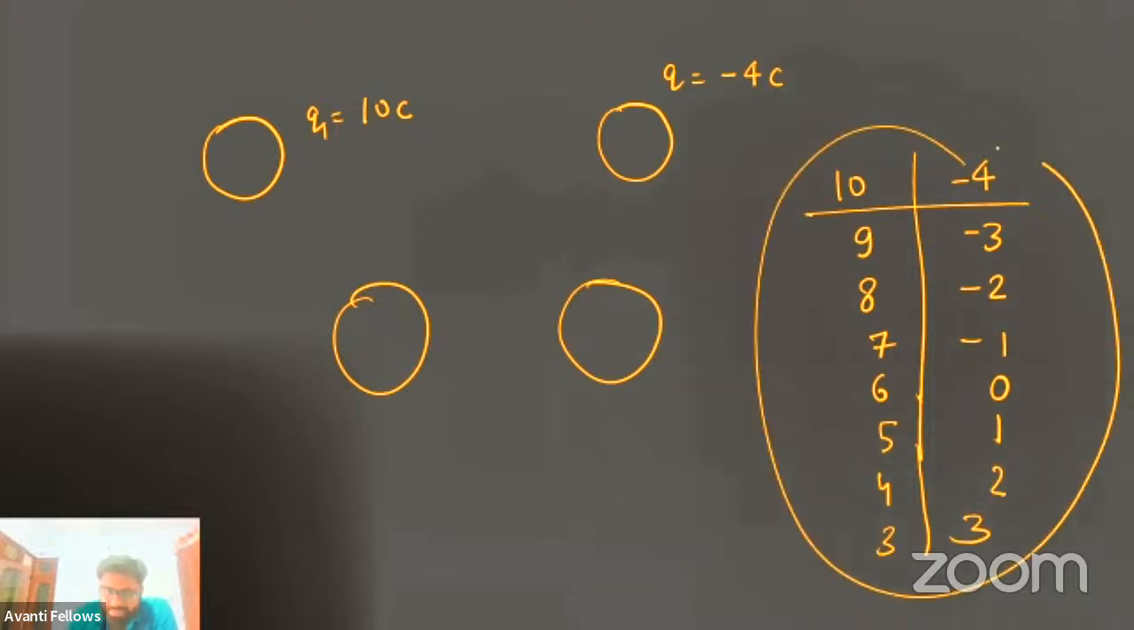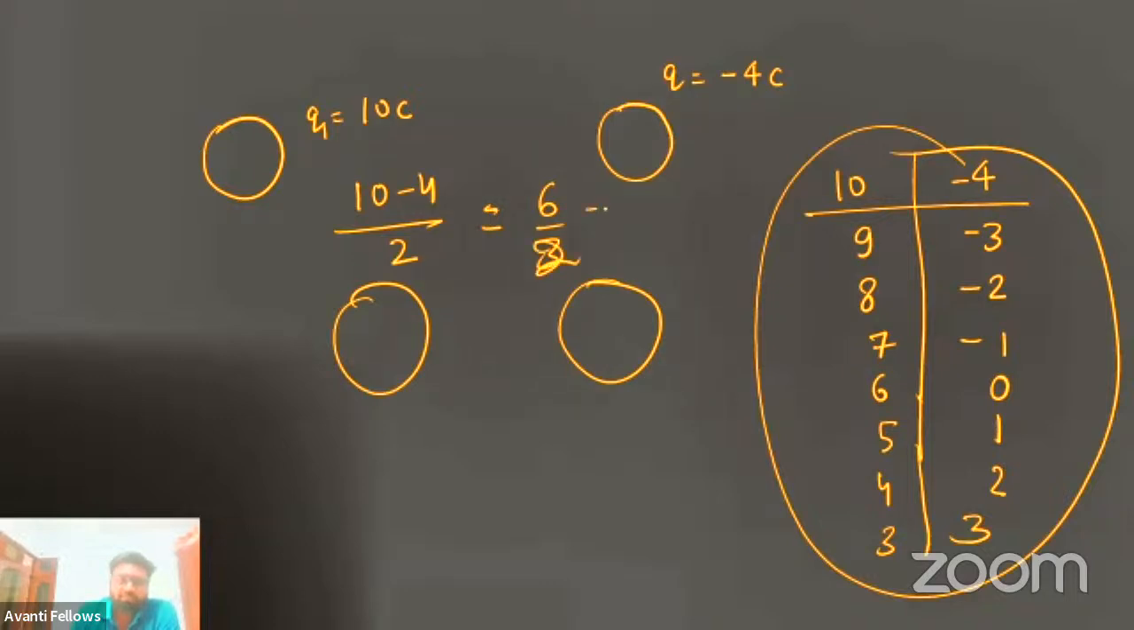But this is very lengthy. So why not use a very simple method? Take the sum of the two charges, 10 minus 4, along with sign, divided by 2. So it is 6 by 2, which is 3 coulomb on this, 3 coulomb on this. Clear?